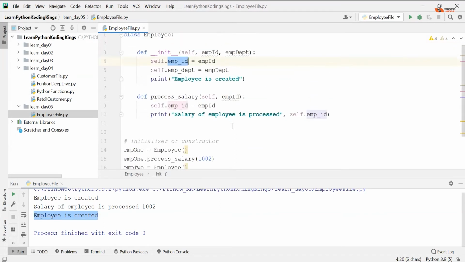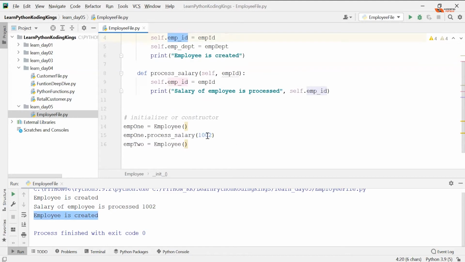Now I can create an employee with employee number, let's say 1001, and department consultancy. And employee 2, say 2001, and department sales.